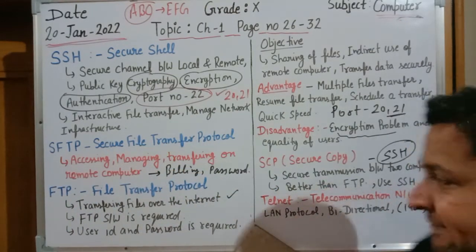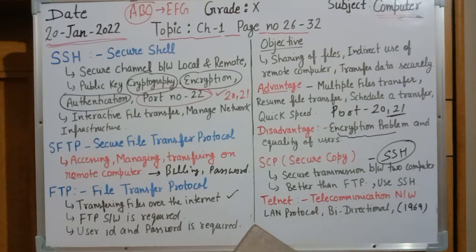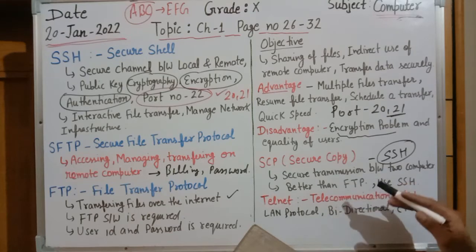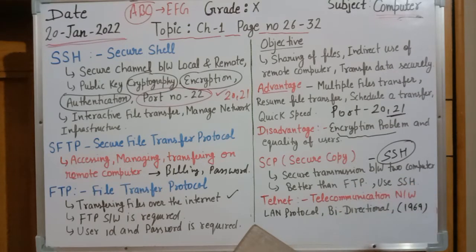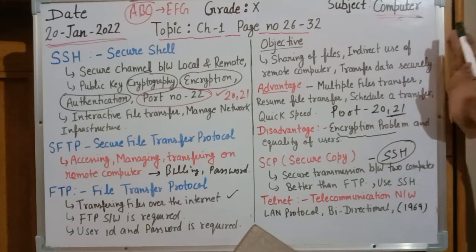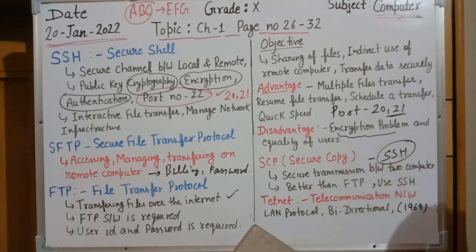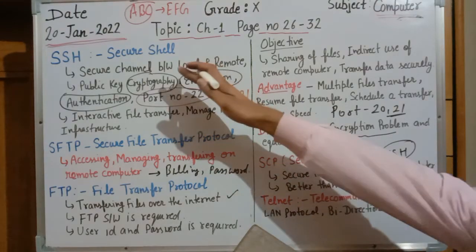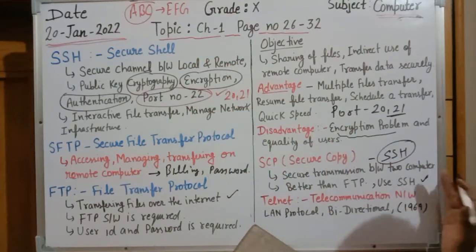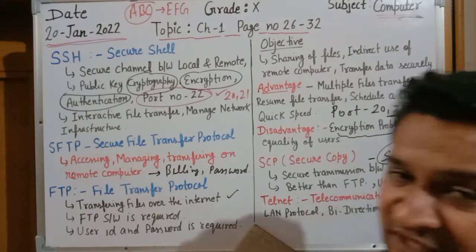Why is it better than FTP? The reason is that here there is very little problem of transmission. It is more secure, while FTP is an unsecure protocol. Sometimes FTP is not this secure, but SCP is a fully secure protocol because it takes the services of SSH. It is taking secure shell services, so it is secure, and has better speed than FTP.